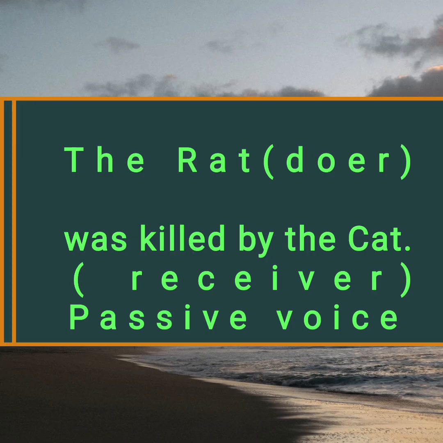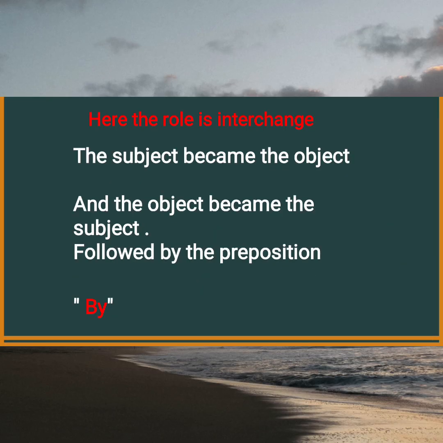Look over here. The rat, who is the doer of the action, in other words, the rat is the subject, was killed by the cat, becomes the receiver of the action. Who is the receiver? The interchanging of the role. The cat becomes the object, rat becomes the subject. Here is the interchange of the role. I have written it in text form. Subject became the object and the object became the subject, followed by the preposition by.